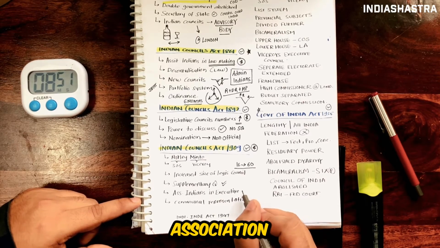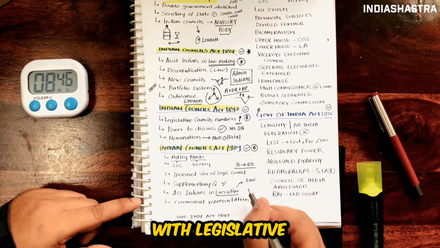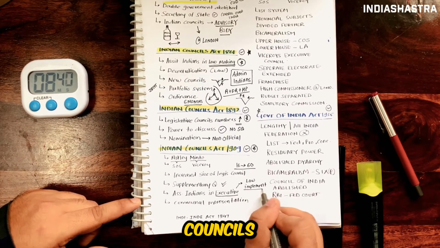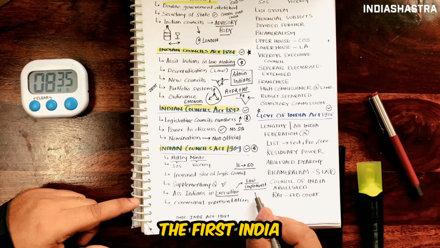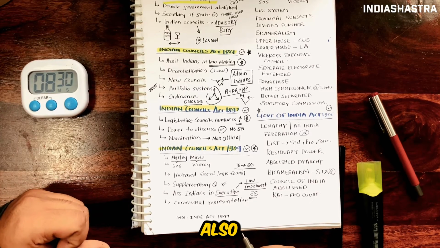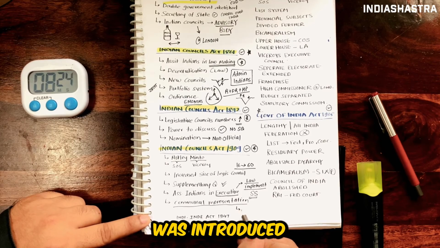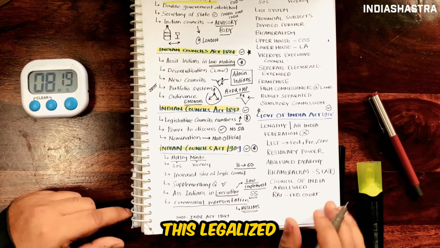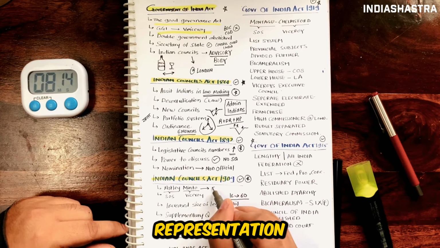It provided for the association of Indians with executive councils. Earlier, Indians were associated with legislative councils, but now Indians were to be associated with the executive councils of the viceroys and governors. Satyendra Prasad Sinha became the first Indian to join the Viceroy's Executive Council. He was appointed as the law member. Also, communal representation. For the first time, communal representation was introduced in India. Muslim members were to be elected by Muslim voters only. This legalized communalism, and Lord Minto was known as the father of communal representation in India.